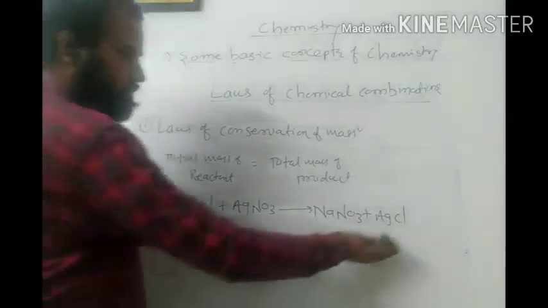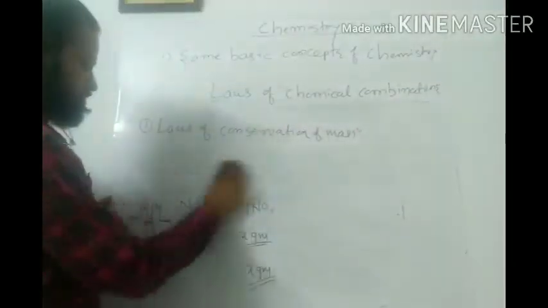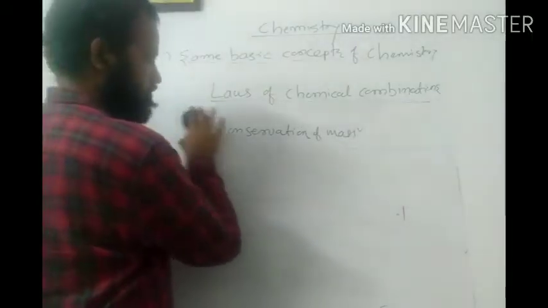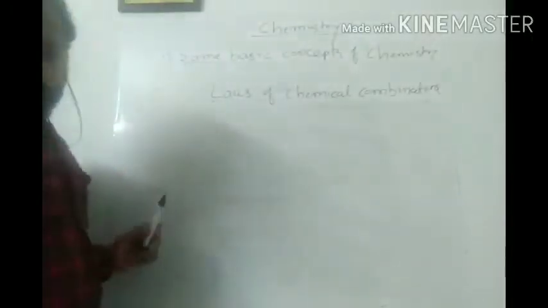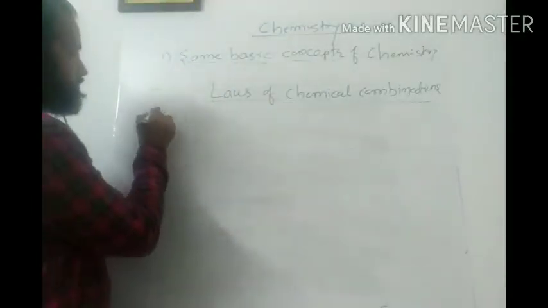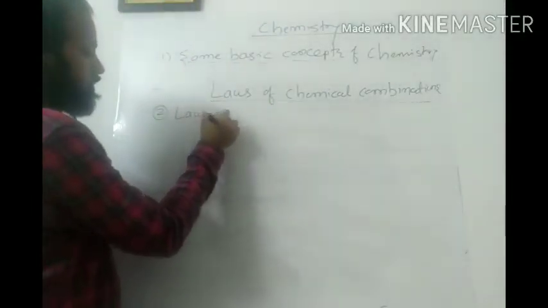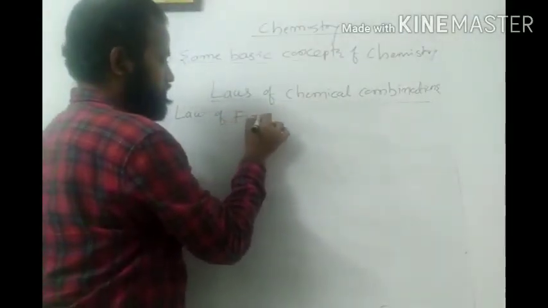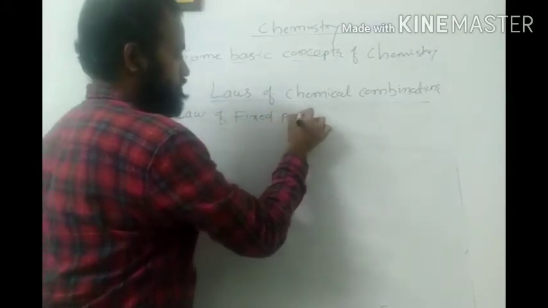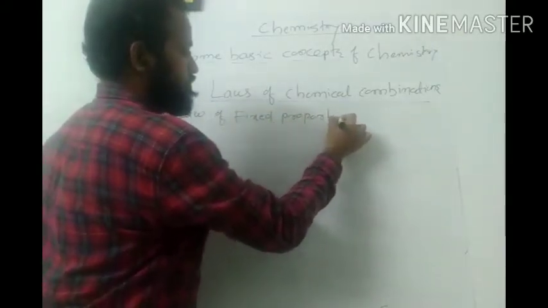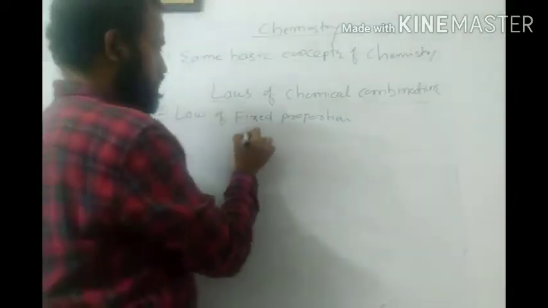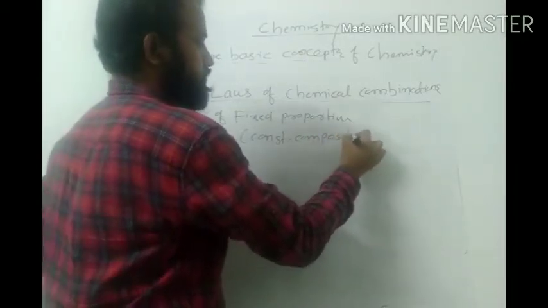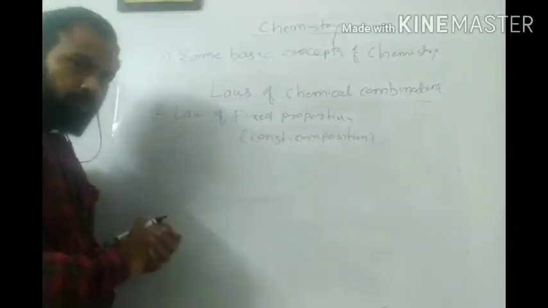So the second law is the law of fixed proportion, or we call it the law of constant composition.